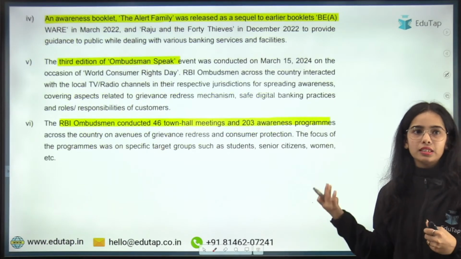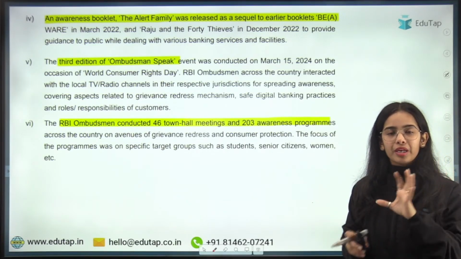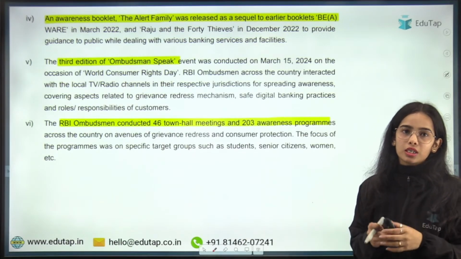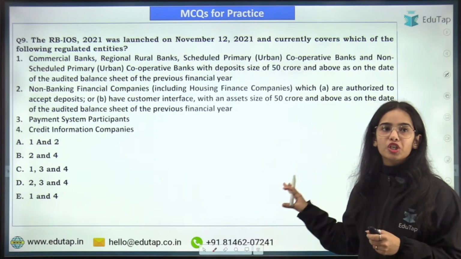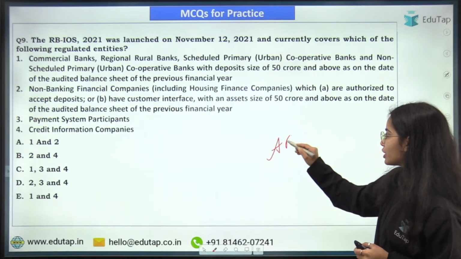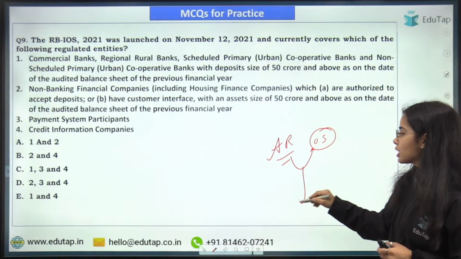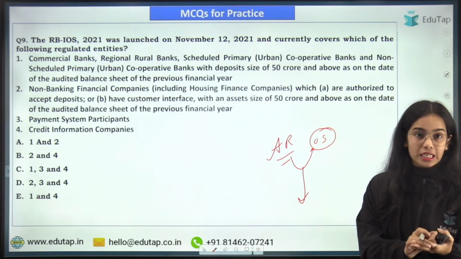So here you can see the details. We have already discussed these details in the session that I have taken for the annual report of the Ombudsman scheme. Now coming to the next question. This question is regarding the Reserve Bank Integrated Ombudsman Scheme, because the annual report of the Ombudsman Scheme is discussing the Reserve Bank Integrated Ombudsman Scheme, right?